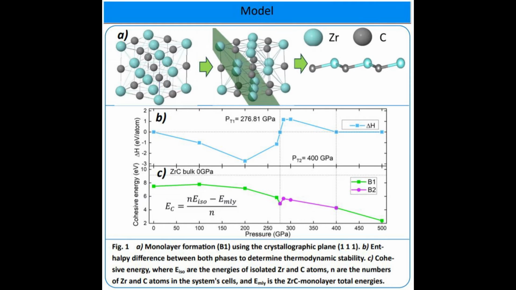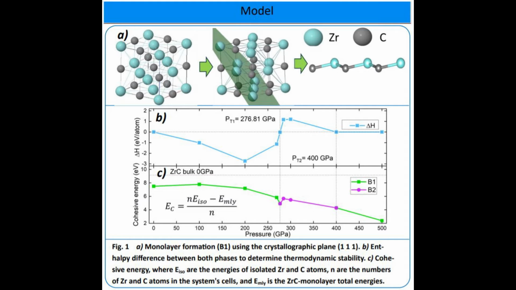We use the crystallographic plane 111 for the formation of the B1 phase monolayer. Similarly, the B2 phase was modeled. In figure 1b, the enthalpy difference is represented. We can see two transition pressures: the transition from phase B1 to B2 occurs at 276.81 gigapascals, and from B2 to B1 at 400 gigapascals.